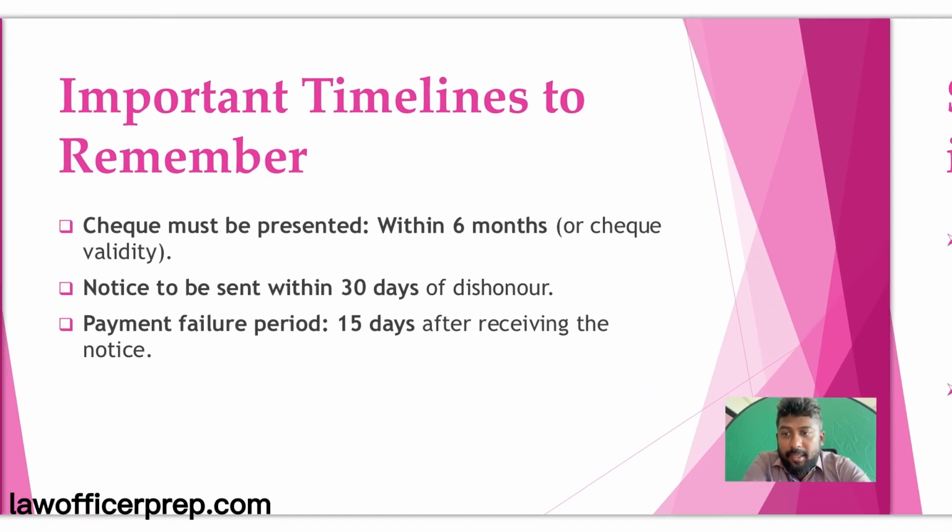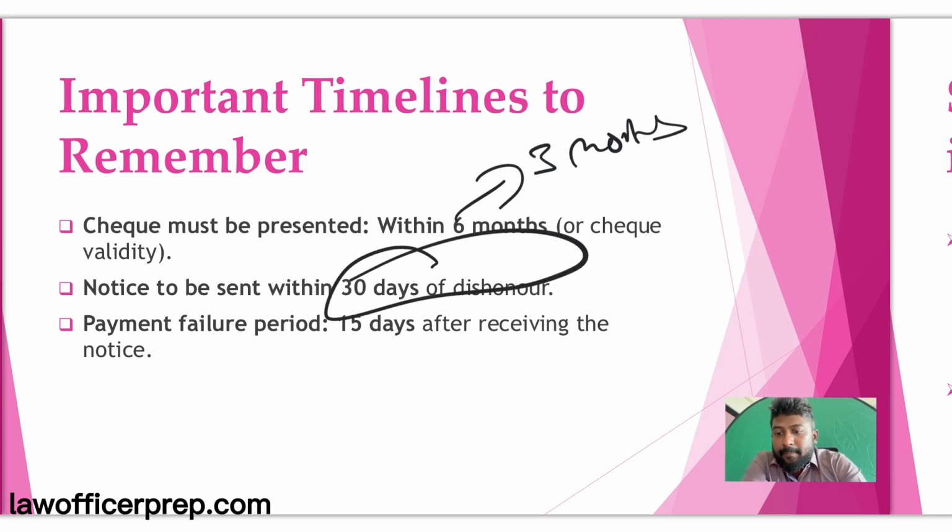What are some of the important timelines to remember? Like I said, the cheque must be presented within 6 months, that is actually 3 months. Then the notice must be sent within 30 days of dishonor, and after receiving the notice, there is a 15-day time period within which the drawer must pay the amount. If he fails to pay, then you can bring action under Section 138.